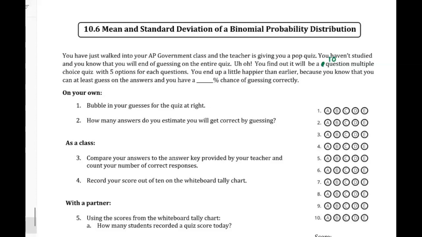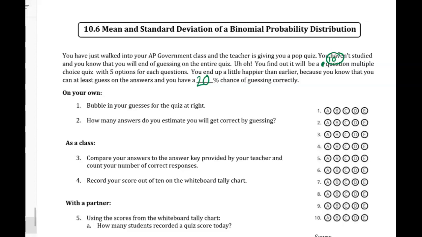It's going to be a 10-question multiple choice with 5 options for each question. And you're a little happier because you know you can at least guess on the answers. And since it's multiple choice, you have a 1 out of 5 chance of guessing correctly, which is 20%. So pause for a moment and bubble in your guesses and think about how many answers you think you'll get right.